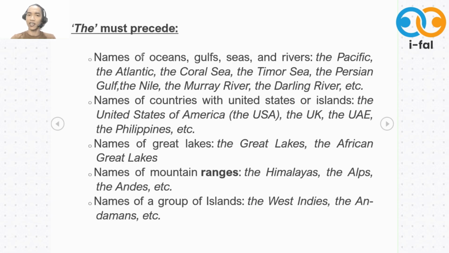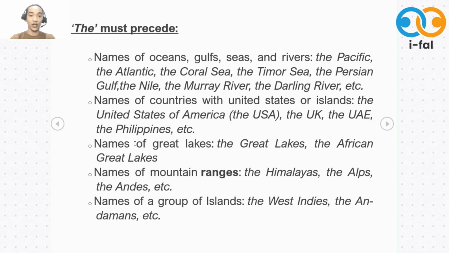So when we're talking about names of oceans, gulfs, seas or rivers: the Pacific, the Atlantic, and some of the examples here. We also use the for some countries, okay, with United States or islands, okay, or republic. All right? Example, the United States of America, the UK, the UAE, the Philippines.